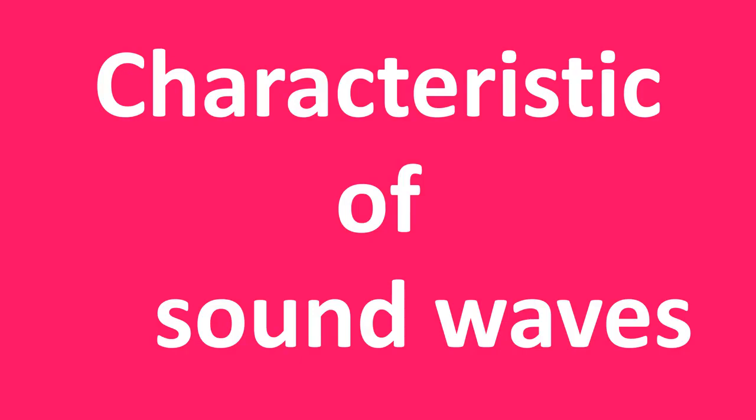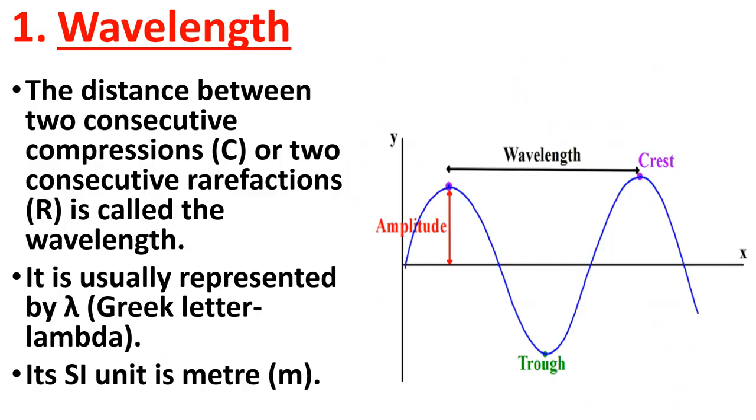Now, our next topic is characteristics of sound waves. First is wavelength. What is wavelength? The distance between two consecutive compressions or two consecutive rarefactions is called the wavelength. Consecutive means लगातार, one after another.